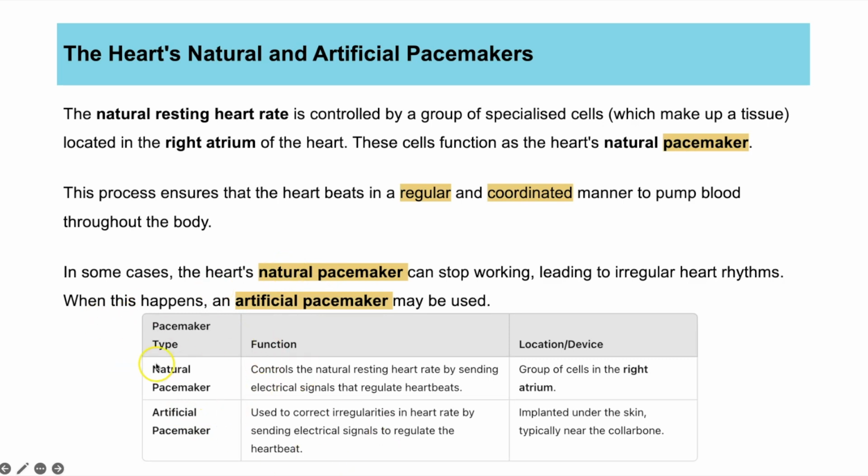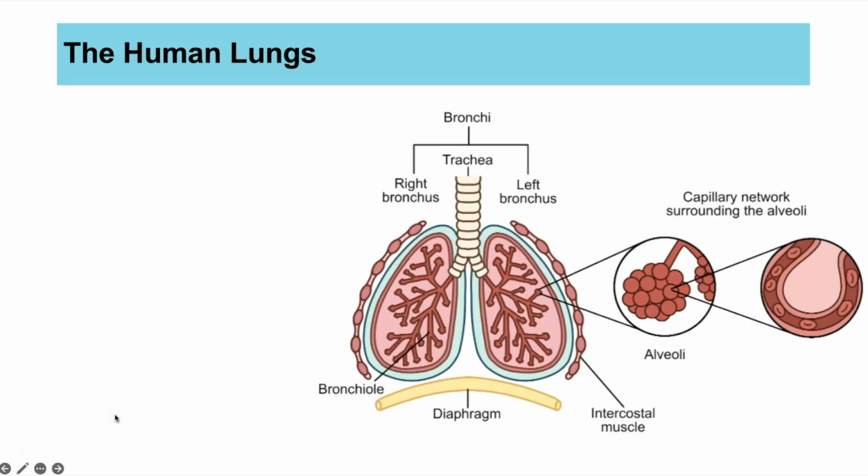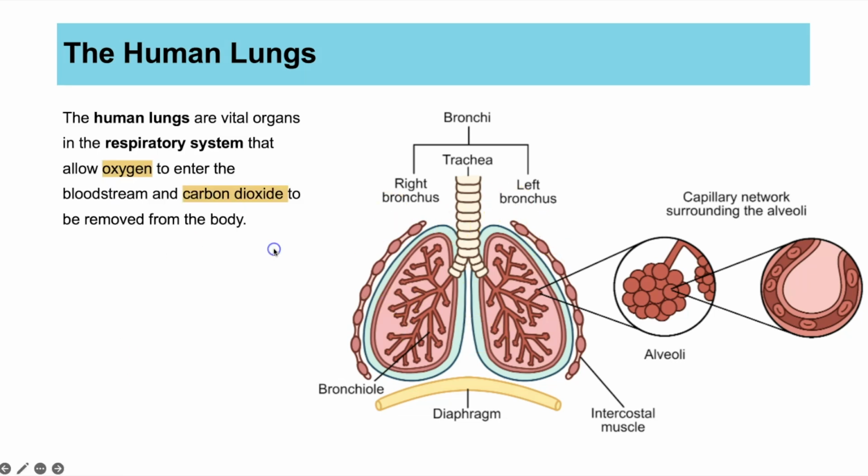So you've just got a little summary box there on the difference between your natural pacemaker cells, and because it is a group of cells, this is an example of a tissue, versus an artificial pacemaker. Right, we then move on to our next organ system, which is the respiratory system containing the lungs.